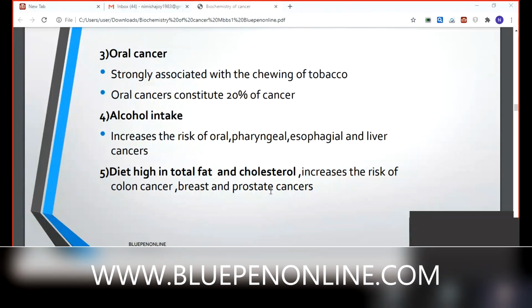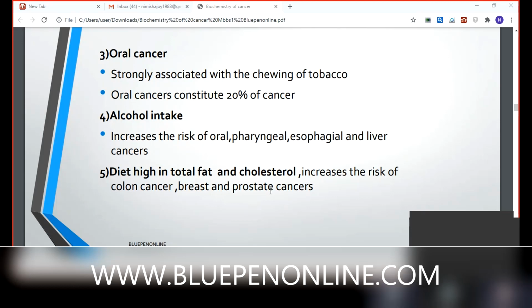Then oral cancer is strongly associated with the chewing of tobacco. Oral cancer constitutes 20% of cancers, as we already discussed. Oral cancer is the predominant cancer nowadays. Next, alcohol intake. Alcohol intake also increases oral, pharyngeal, esophageal, and liver cancer. Chronic alcoholism will affect the liver first: fatty liver, liver cirrhosis, and finally hepatoma.